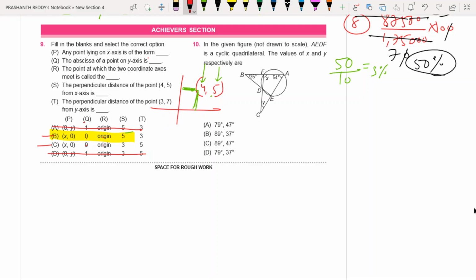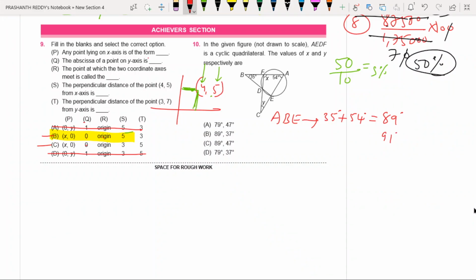With the help of the triangles you can answer this. Focus on triangle ABE. In triangle ABE, we'll try to find this angle E. The sum of 3 angles equals 180. This is 35 degrees and this is 54 degrees. 35 plus 54 gives 89 degrees, so the remaining angle must be 91 degrees.